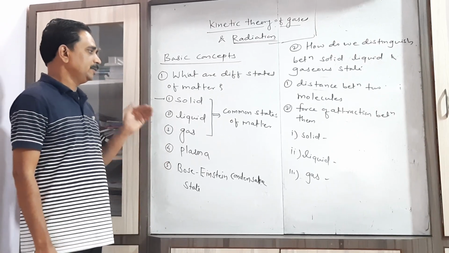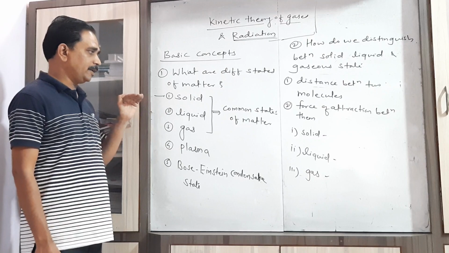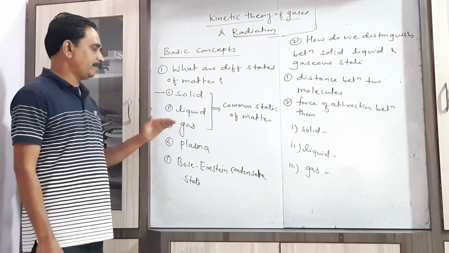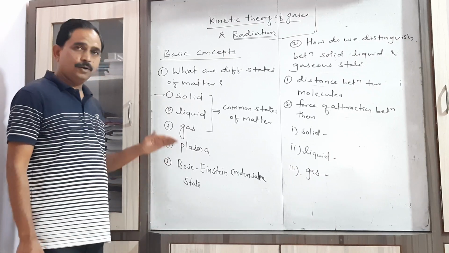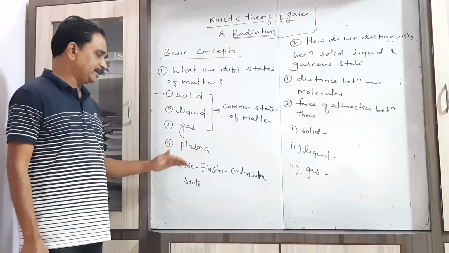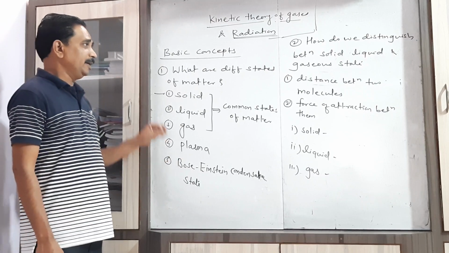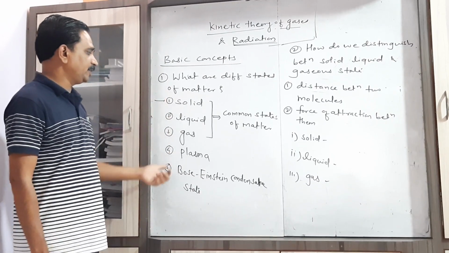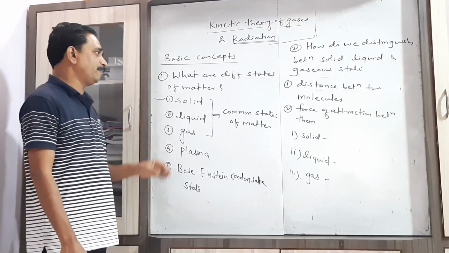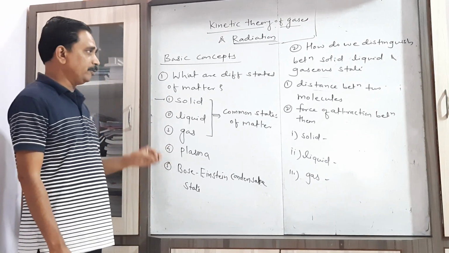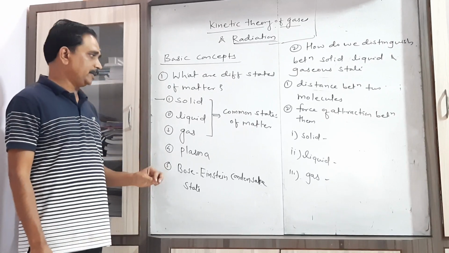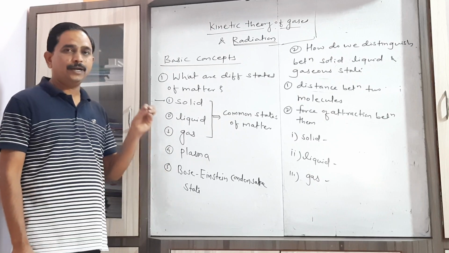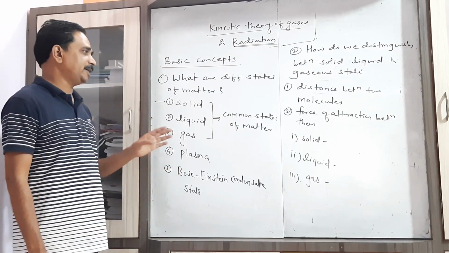The first one solid state, second one liquid state, third one gaseous state, fourth one plasma state, fifth one Bose-Einstein condensate state. So the first question can be recalled just by considering the different states of matter. There are five states of matter: solid state, liquid state, gaseous state, plasma state and Bose-Einstein condensate state.